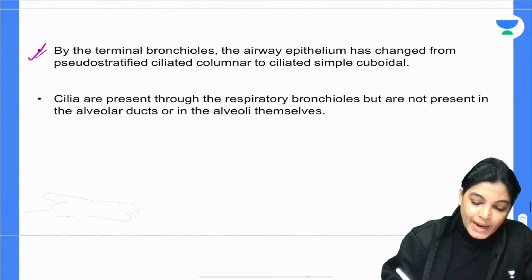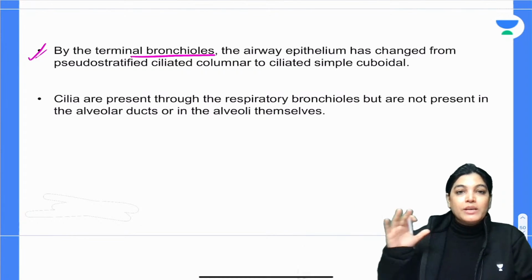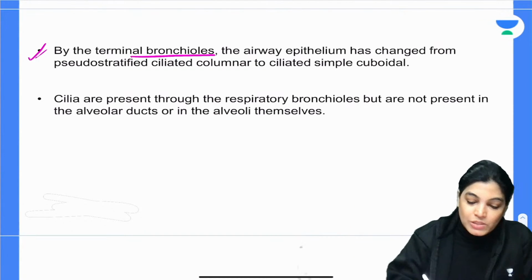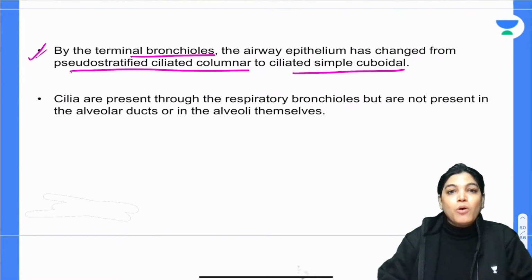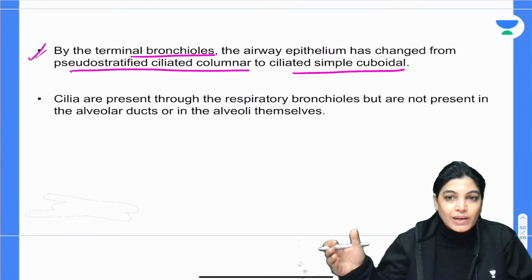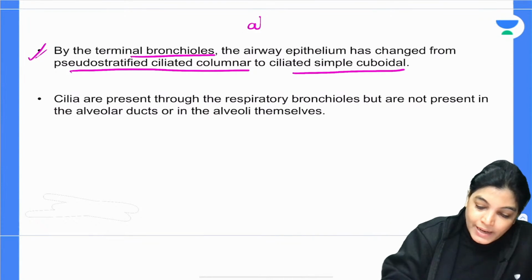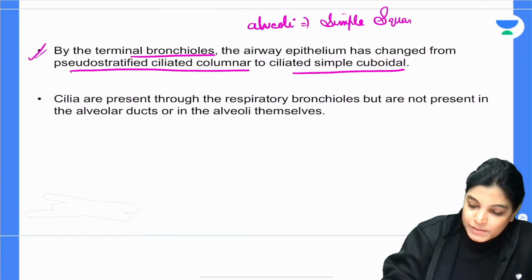At the level of terminal bronchioles, the epithelium is changing. We know that the respiratory epithelium is pseudostratified ciliated columnar. It will change to simple cuboidal, and subsequently change further, and at the level of alveoli, when we talk about the alveolar lining, it is simple squamous epithelium. So the epithelium is decreasing in height.